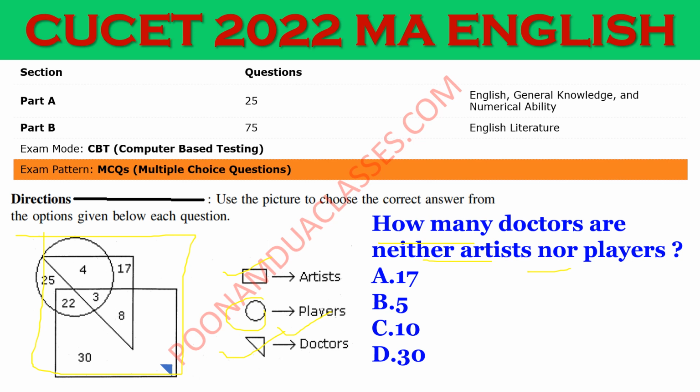So डॉक्टर की फिगर को देखिए. सबसे पहले आप doctor is being represented by triangle, और इस triangle में this 4 is being overlapped, this 3 is being overlapped, this 8 is being overlapped, and only this 17 is there which are only doctors, not overlapping with artists or players. So here 17 is the right answer.